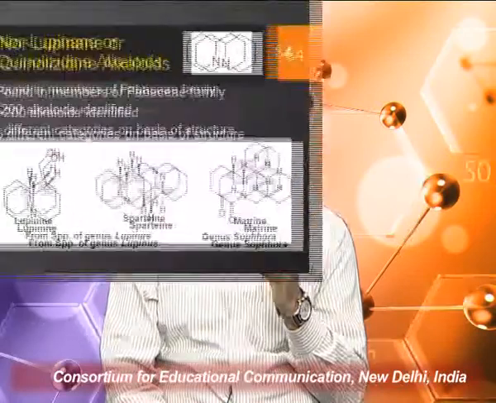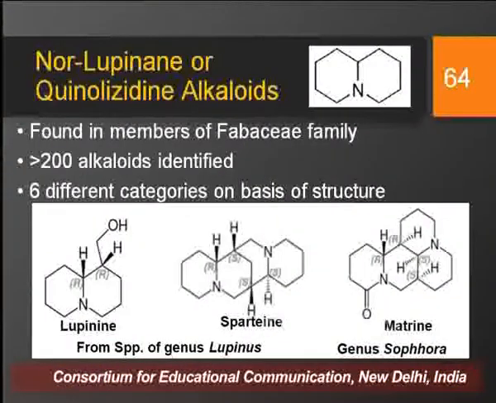Next we have norlupinane or quinolizidine alkaloids, and these alkaloids have the norlupinane nucleus in their structure. These alkaloids are found mainly in the members of the Fabaceae family, and more than 200 alkaloids have been identified in nature. On the basis of the structure, these are further categorized into 6 different categories, and the common examples are lupinine and sparteine, and the third type is matrine.